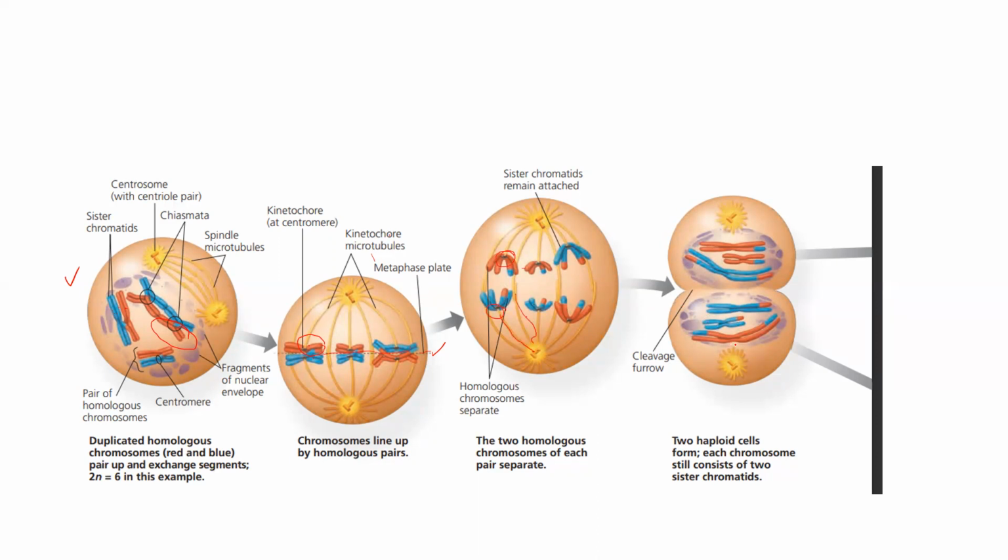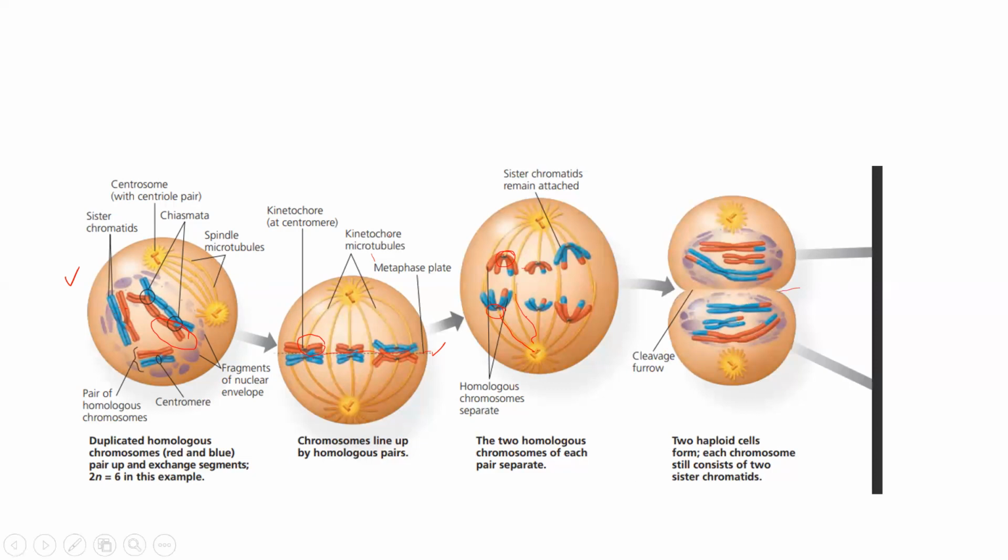The paired chromatids move along the spindle fibers and they reach the centriole portion. And then the nuclear membrane will disintegrate and a new cell membrane has to form in between.